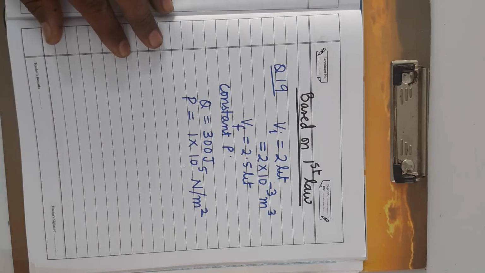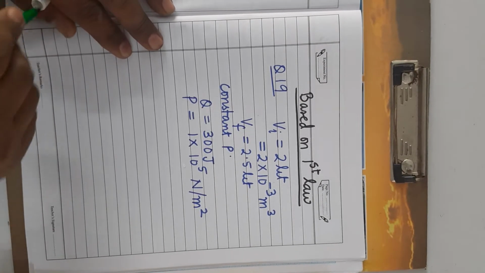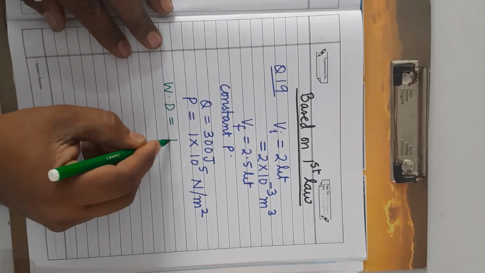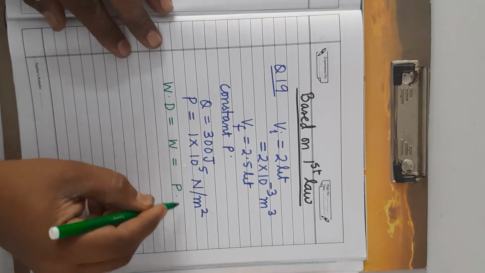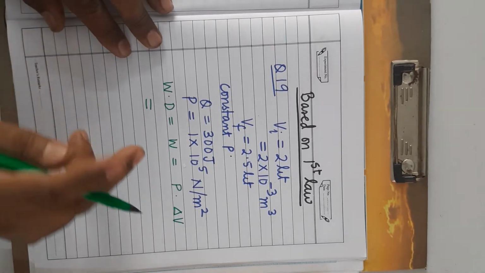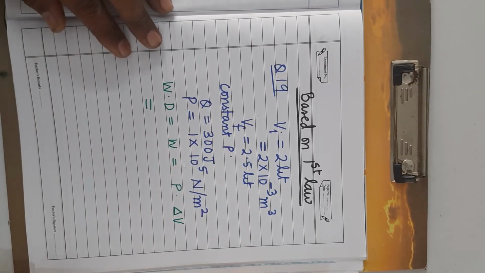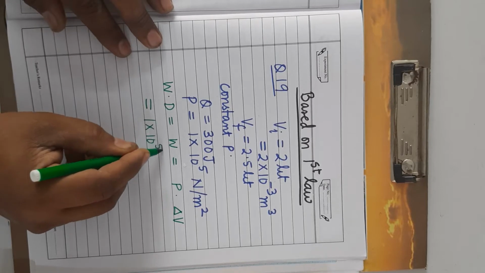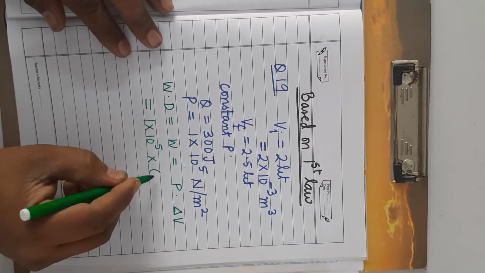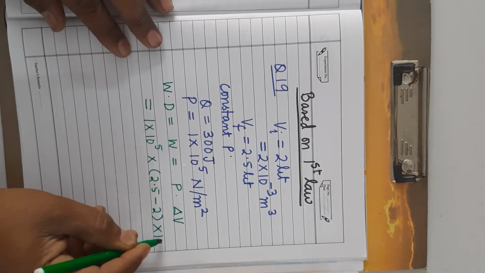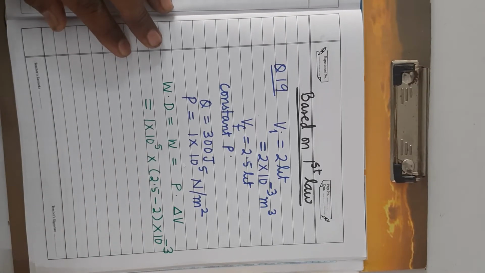So see here, first you will find out the work done. Work done equals P into delta V. And this work done will be taken positive. Why will it be taken positive? Because the volume is increasing. So P is given 1 into 10 to the power 5. Delta V is 2.5 minus 2, in liter, and 10 to the power minus 3 in meter cube.